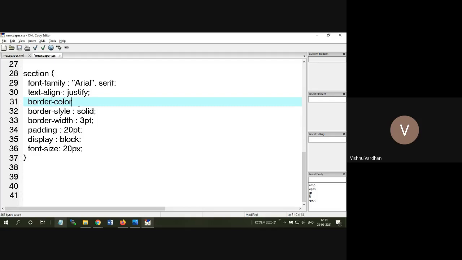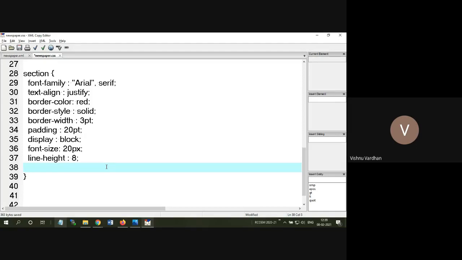Border color is red. Padding 20 points, we keep this. Display block is also fine. Font size is there. Now some separation for the lines has to be given, otherwise it will be very congested. So to give that, I will take this line height as 8. Okay.